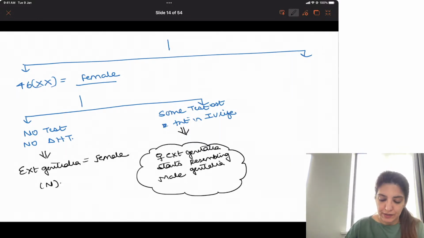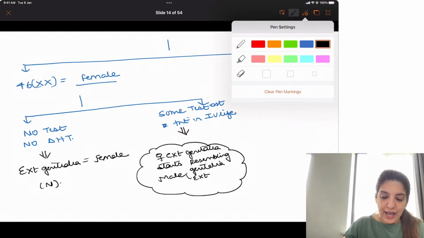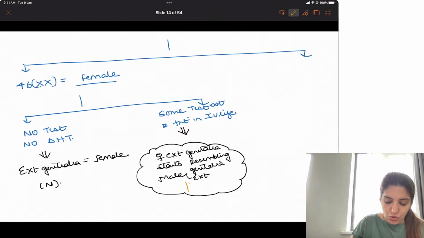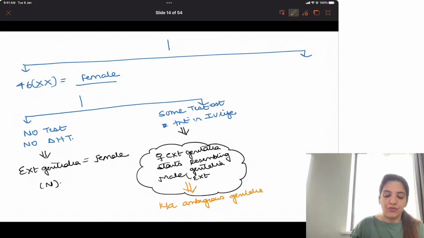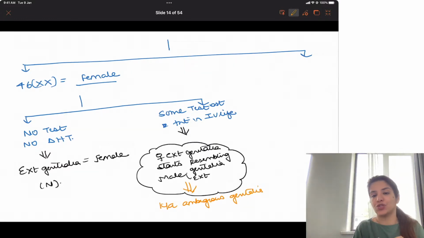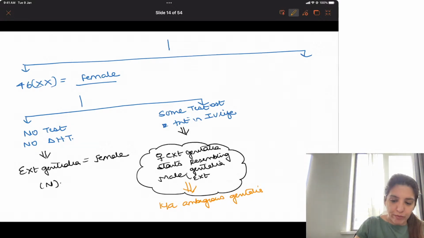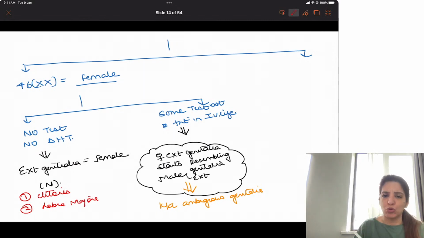Male external genitalia, right? And this is what is called ambiguous genitalia. Now, normal external genitalia in a female: we have the clitoris, right? Then we have labia majora. I am talking only about the most important ones, and labia minora.